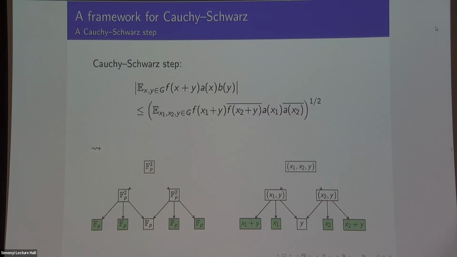If you want to be fancy and a category theorist, you say that what I'm defining is the limit of this diagram, or the fiber product. So just take the fiber product of this and this joined at this variable y. That's what x1, x2, y really is. The great thing about this is that you don't have to get into coordinates to say what it is. The nightmare of applying Cauchy Schwarz is that you keep having to change variables to apply your next Cauchy Schwarz step. Here I can just say, this is the fiber product of these two things over this, and that's what you're averaging over. So this saves you an awful lot of pain.